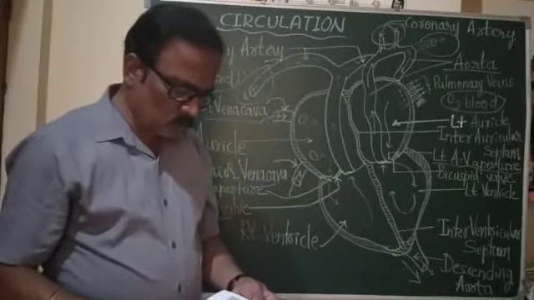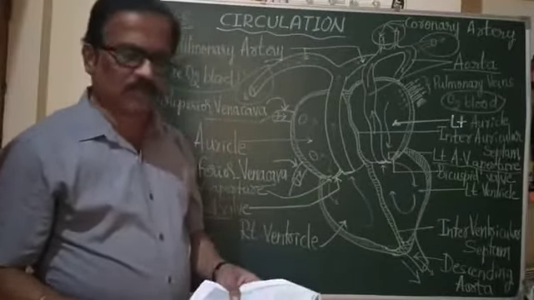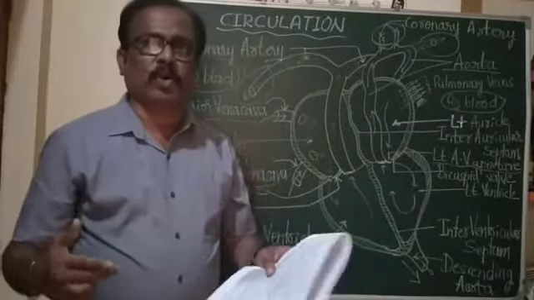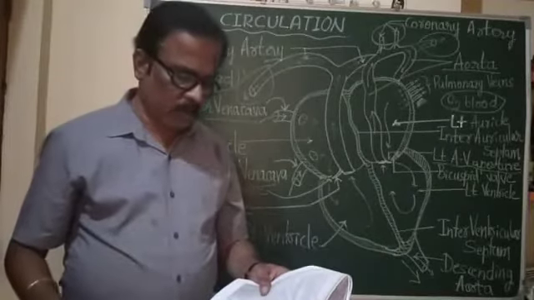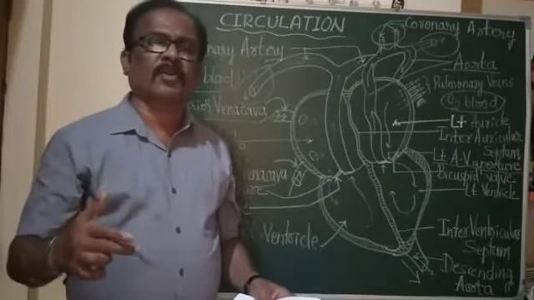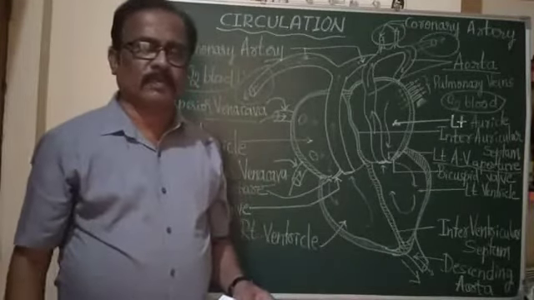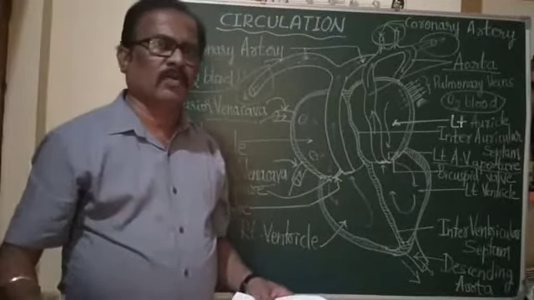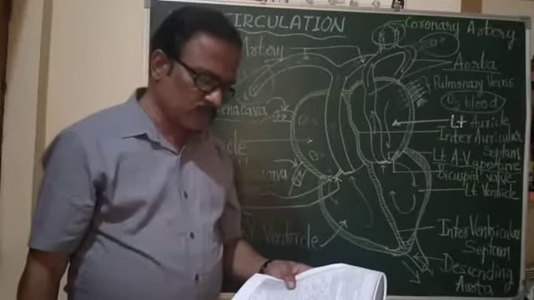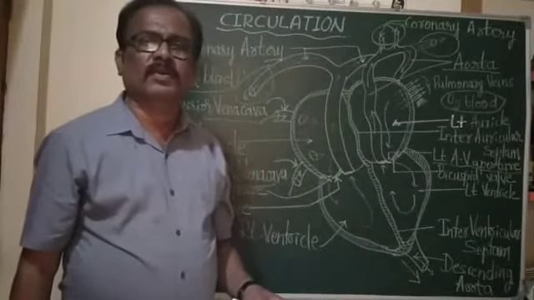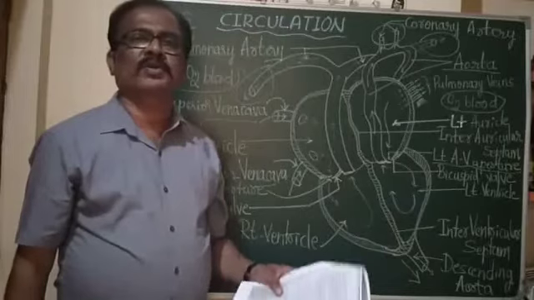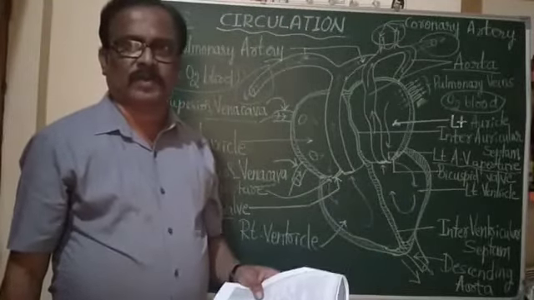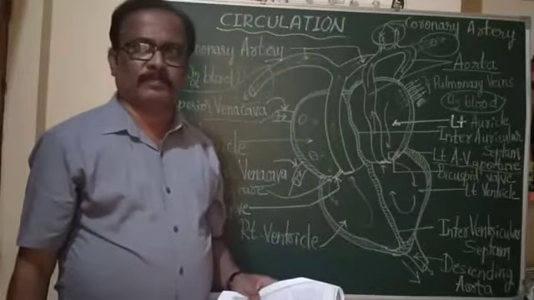So the heart pumps the blood all over the body. In a lifespan of about 70 years, the heart beats nearly 2,500 million times.